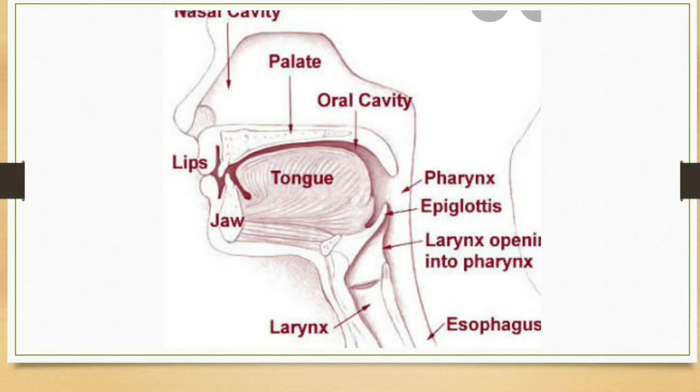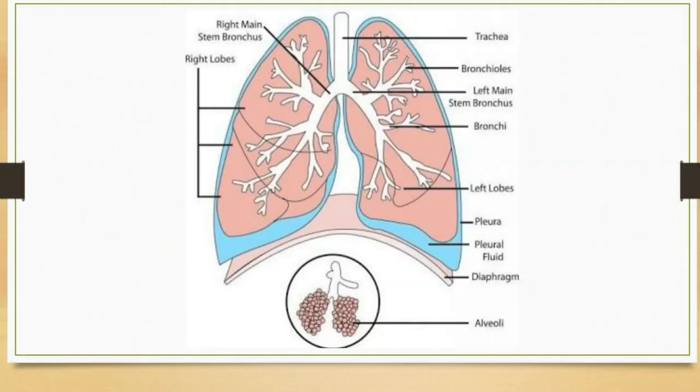We have two lungs which are covered by a double-layered pleura. The pleura is filled with pleural fluid, which reduces friction on the lung surface. The outer pleural membrane is in close contact with the thoracic lining, whereas the inner pleural membrane is in contact with the lung surface. Now we will study the exchange part of the respiratory system.